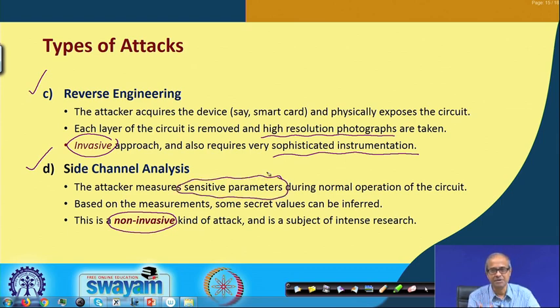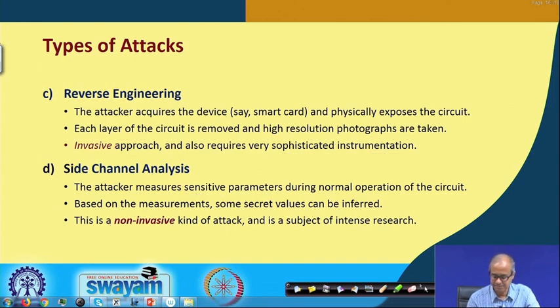These parameters can be temperature, power consumption, current drawn from the power supply, electromagnetic radiation, and so on. Variations in these measurements, trust me, will give you a lot of information about what is going on inside the chip. Particularly for cryptographic algorithms running inside a chip, you can very easily break the algorithm in many cases if the designer is not careful enough. This is what is meant by side channel attacks or side channel analysis.